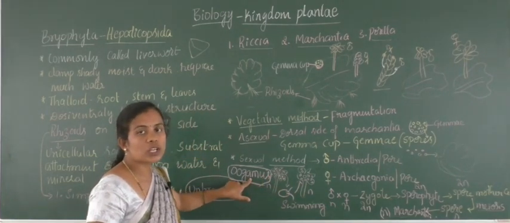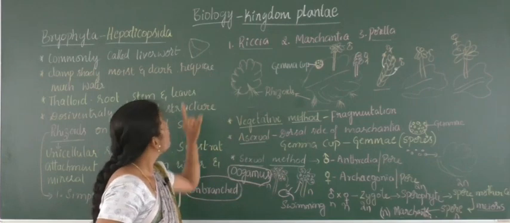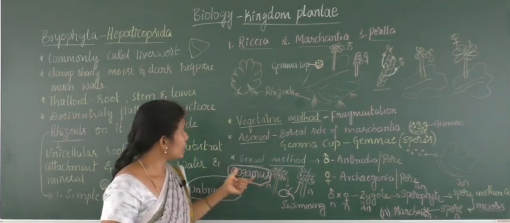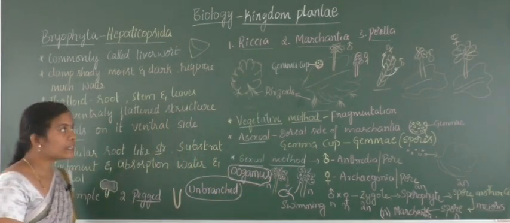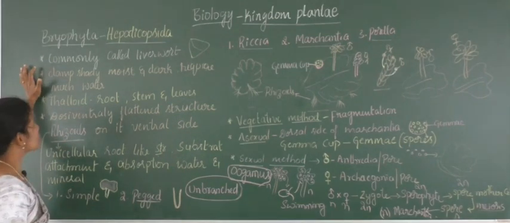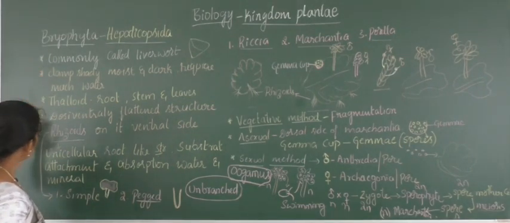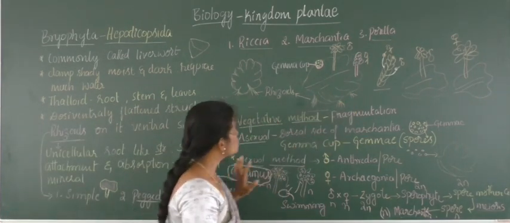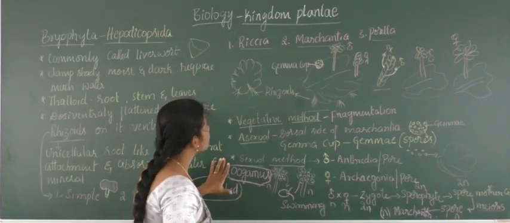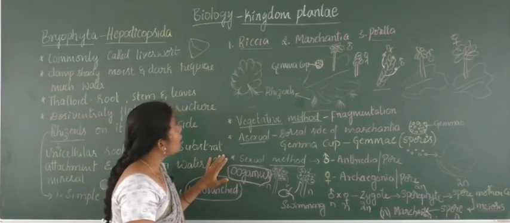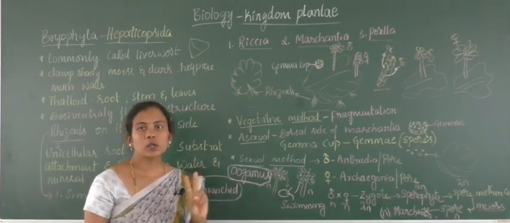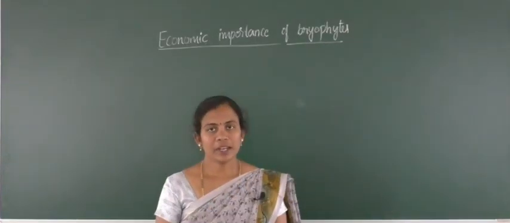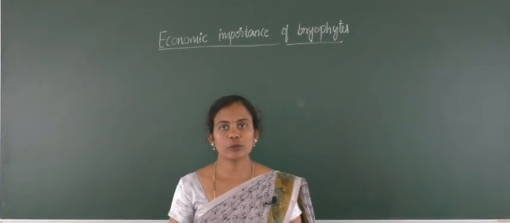And which type of sexual reproduction is observed in case of bryophytes? In liverworts, that is oogamous type of reproduction, you should remember, right? Regarding Bryophyta, Hepaticopsida, we took these commonly called liverworts and their list of general characteristic features. And when it comes to examples, we have taken the individual diagrams. Later we went through methods of reproduction. And in this we have completed the two different classes of Bryophyta, that is Bryopsida and Hepaticopsida. Immediately we will move to the economic importance of bryophytes.